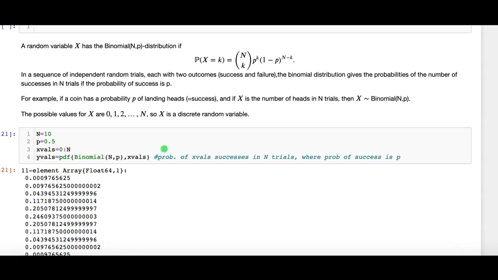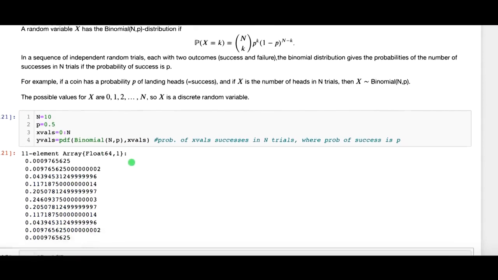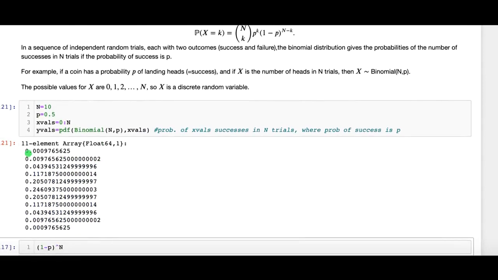And these look as follows. So the probability here of having 0 successes is this very small number, 0.000975, etc. The probability of having 5 successes, 0, 1, 2, 3, 4, 5, is this number here, i.e. about 0.25.